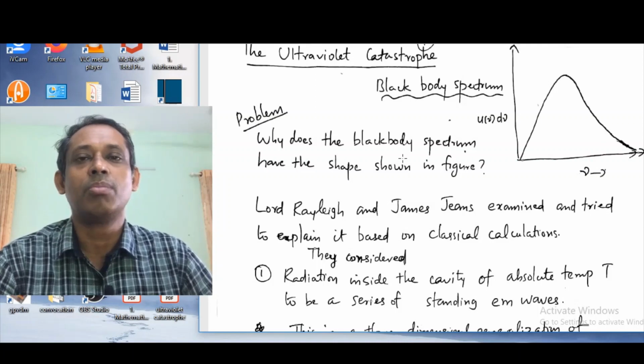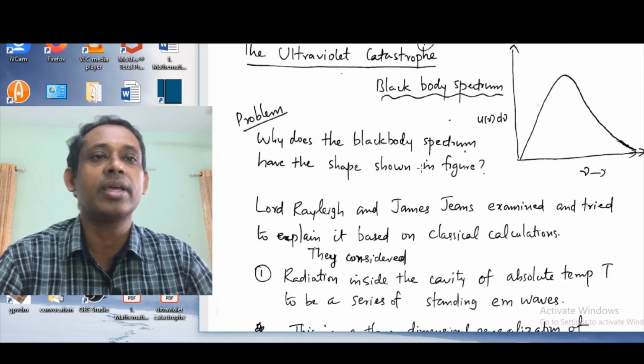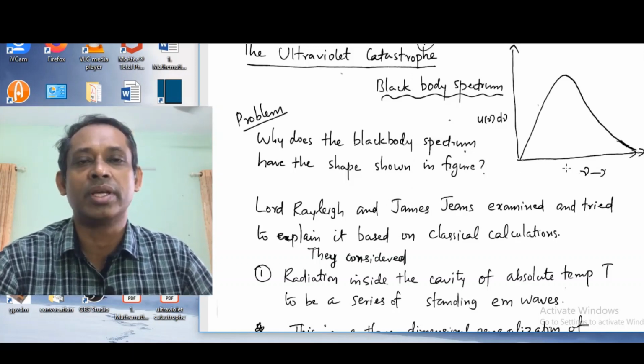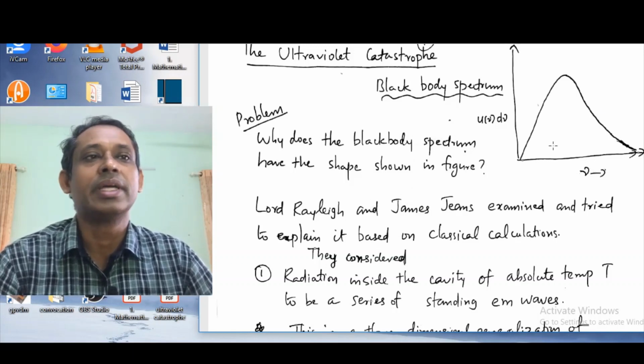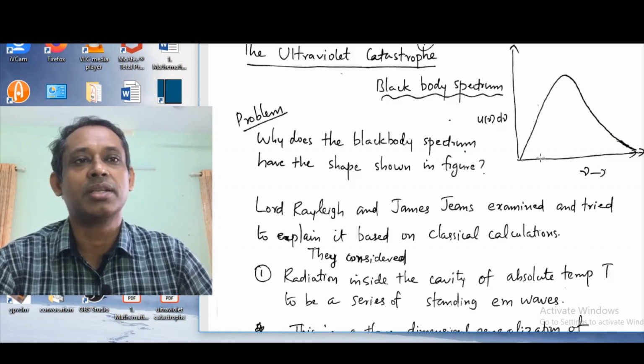So the problem in classical physics was why the black body spectrum has the shape shown in this figure. Why is it taking this shape? How can we explain it? So that was a problem in classical physics then.